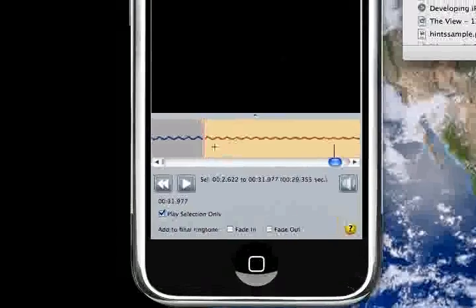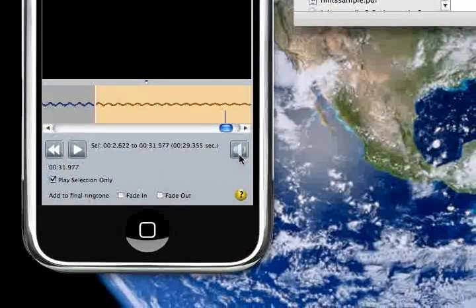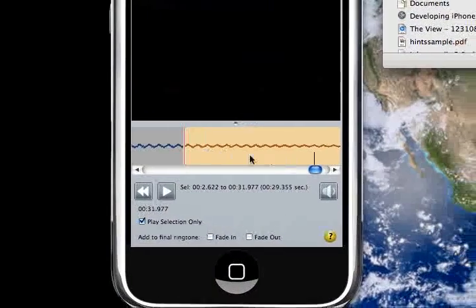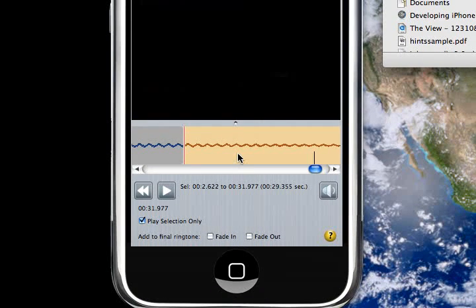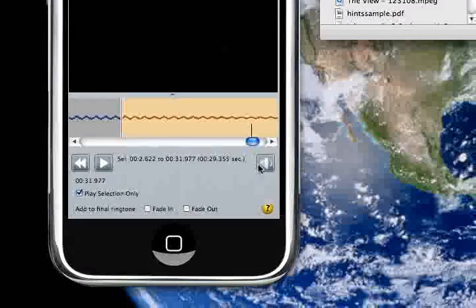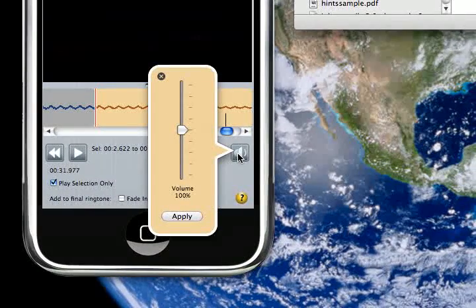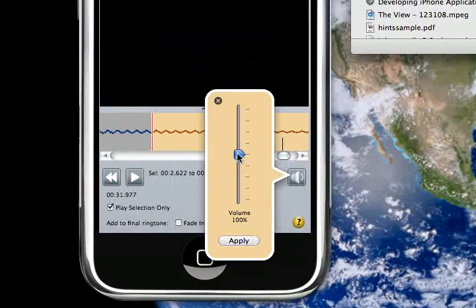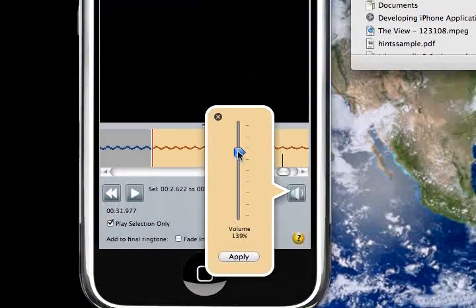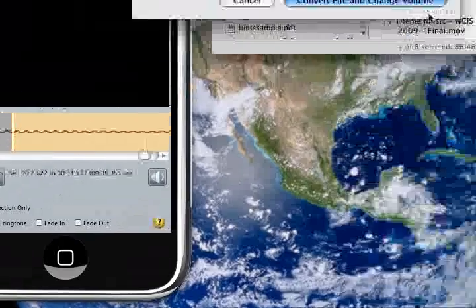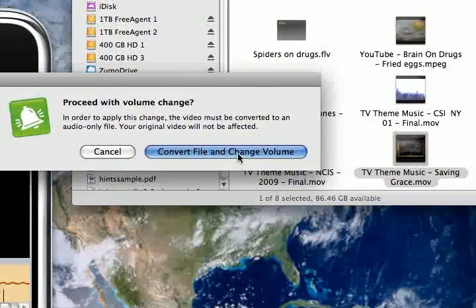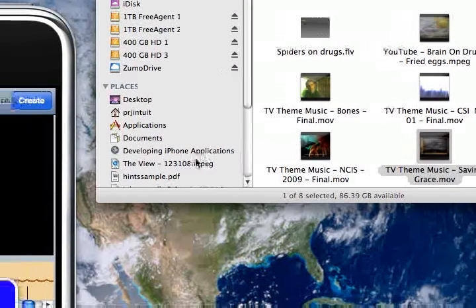You also notice that when we listened to it, the sound was not that great. It wasn't as loud. So then you can go over here to the sound button, and then you can adjust the sound a little bit. I'll move it up to about there. You say apply, and then change, convert file. Yeah, change volume. There we go.